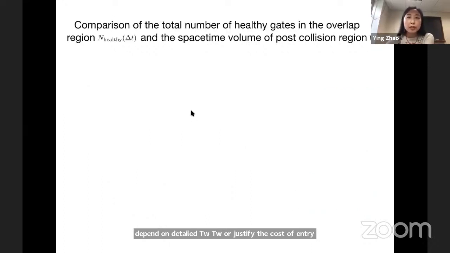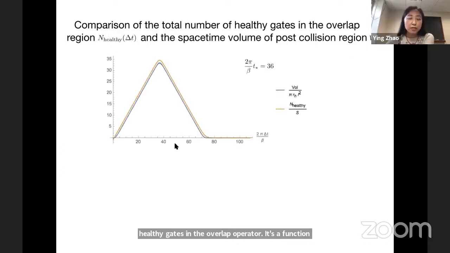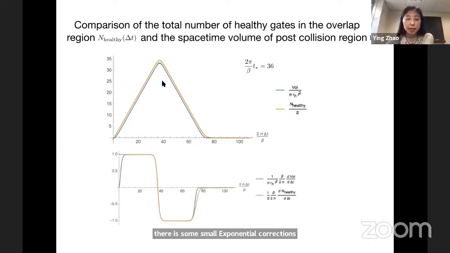Now we want to compare the total number of healthy gates in the overlap region, which is a function of delta t, with the space-time volume of the post-collision region, which is also a function of delta t. We see that both of them have the same behavior: first linear growth with delta t, then linear decrease with delta t, then basically staying very small. Actually, on top of this linear growth, there are some small exponential corrections. They also match, but it's not clear from these pictures. Here is the time derivative of this. We see that except for the very early time and near the scrambling time of saturation, these two basically have an exact match.